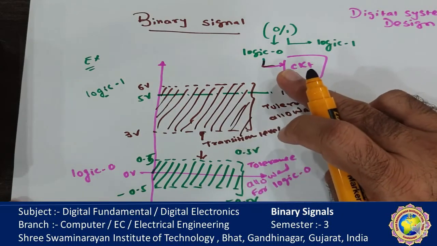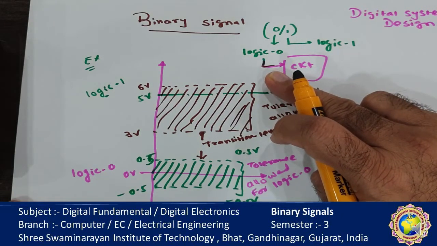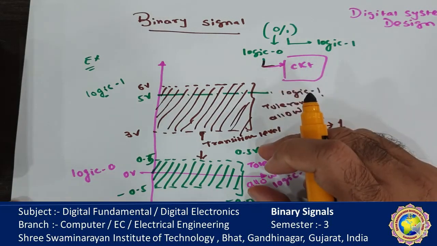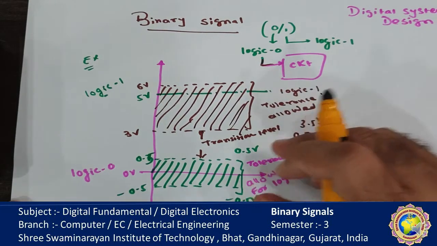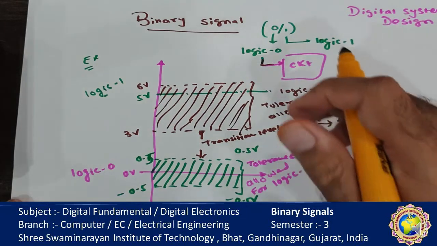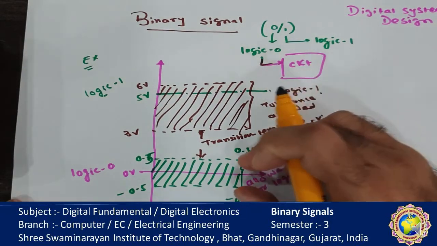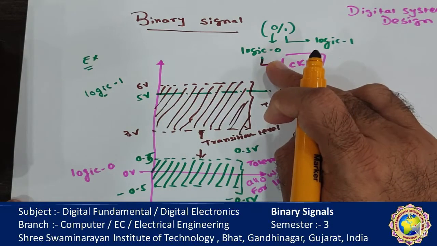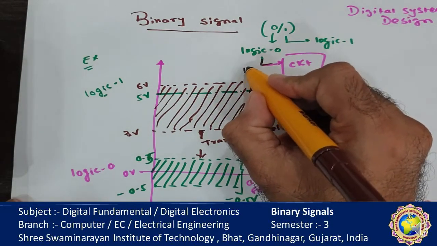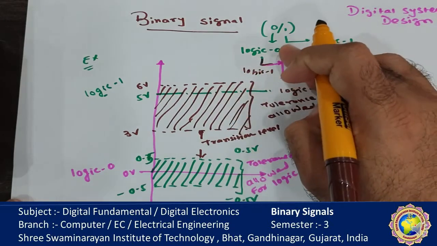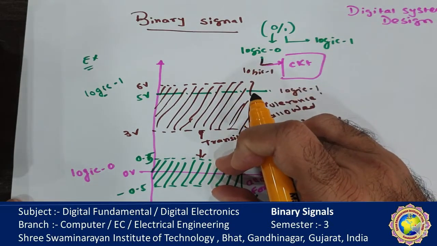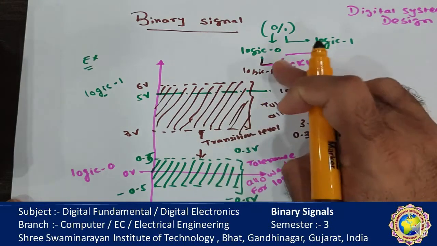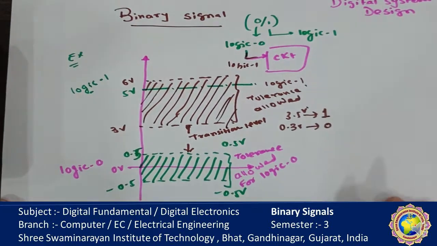The input terminal of a digital circuit accepts a binary signal within this allowable tolerance and responds at the output terminal with a binary signal within the specific tolerance. 3 volt to 6 volt is sensed as logic 1, and this green signal shows that if the input voltage is between minus 0.5 and plus 0.5, it is sensed as logic 0.